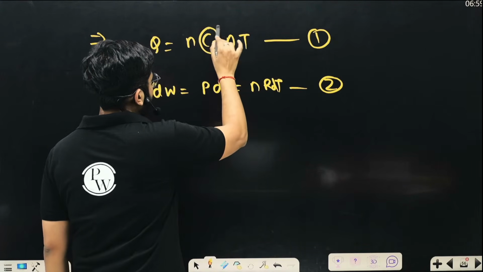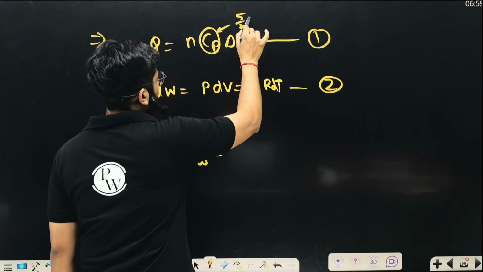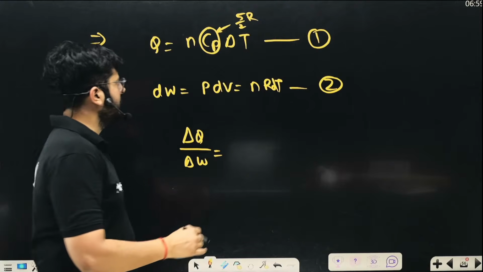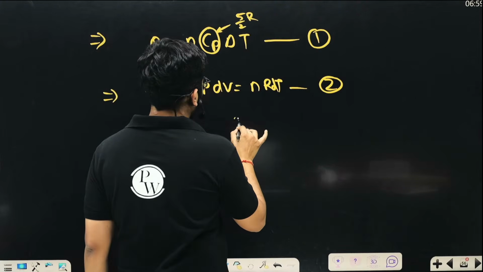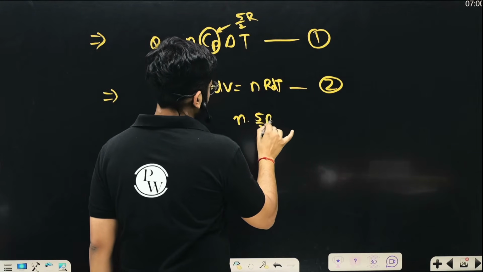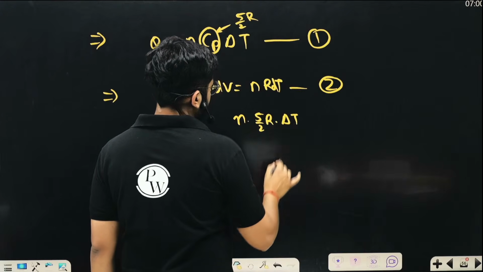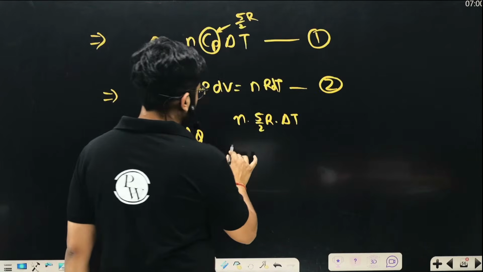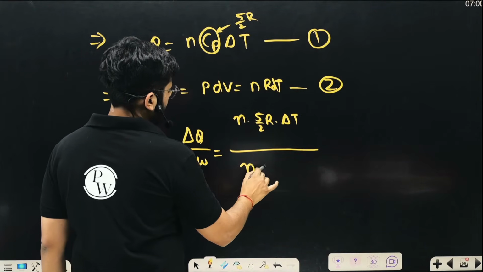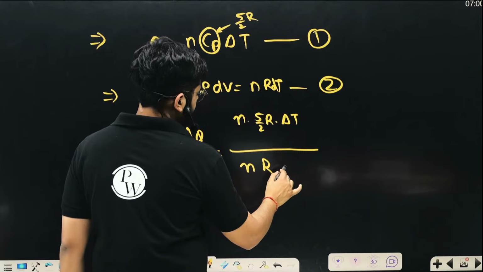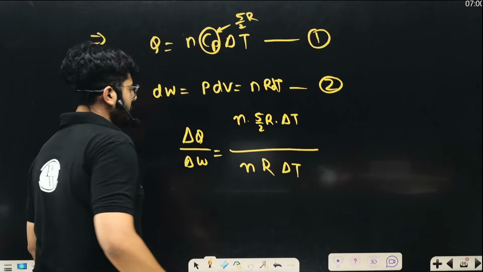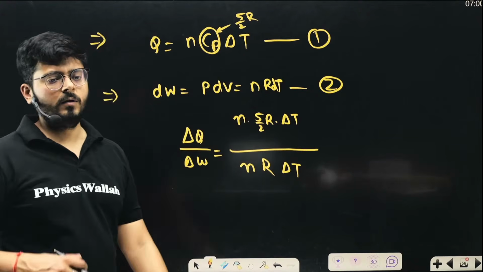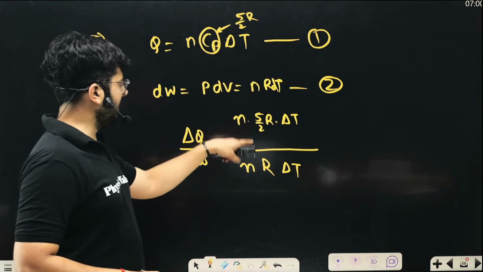For monatomic gas, Cp is equal to 5 by 2 R. It is given in the question. So n into Cp dT, that is n Cp (Tb minus Ta), upon nR dT. Clearly the ratio will come out to be n and n, R and R, delta T and delta T will cancel out. The ratio will come out to be 5 by 2.